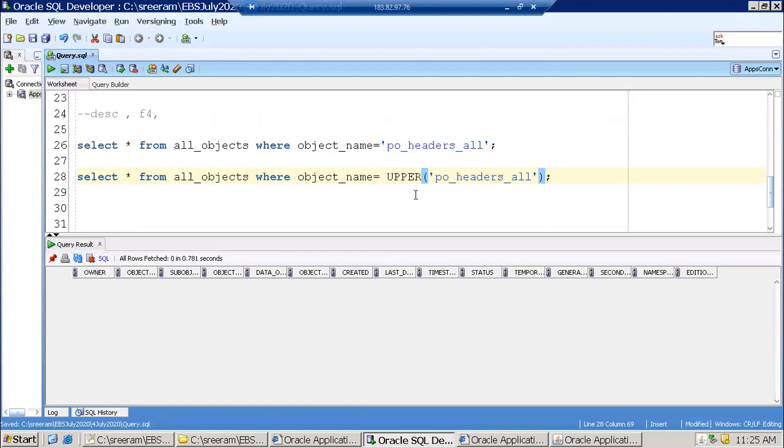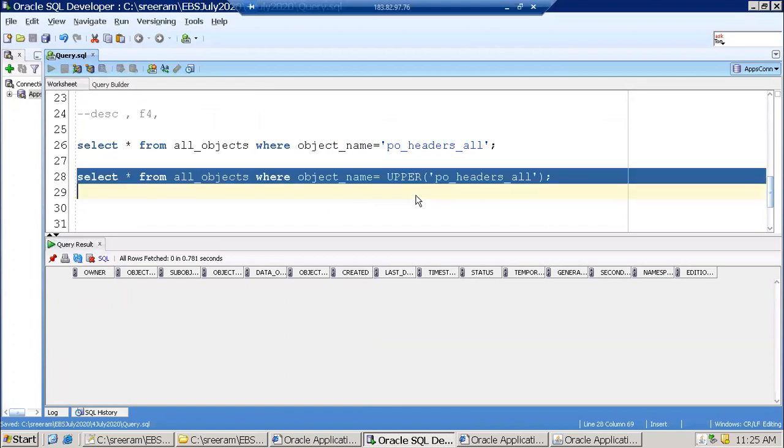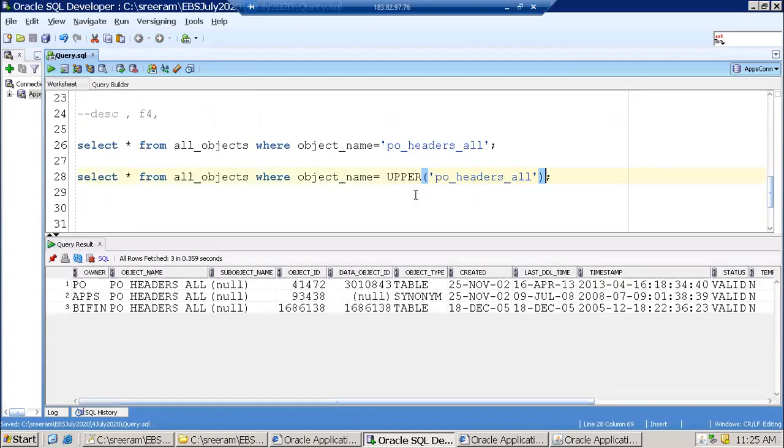Now, will it work? See? Understood the difference? Any object, generally, in metadata tables, it is always uppercase. These tables are the ones which give you information. What is metadata? Metadata is nothing but data about data. Generally, any table which starts with underscore is called a metadata table.